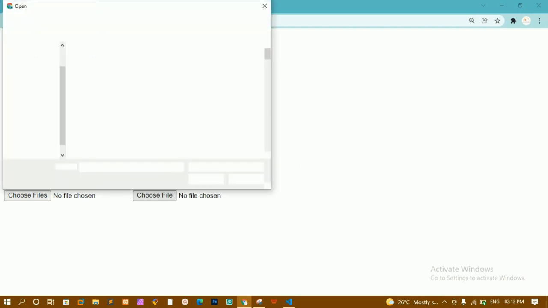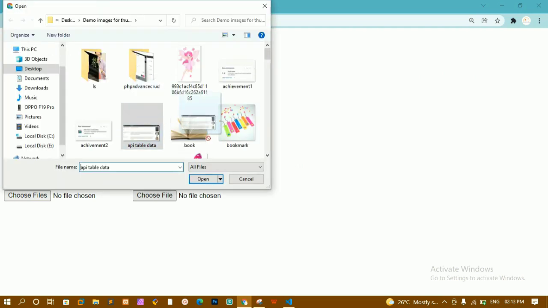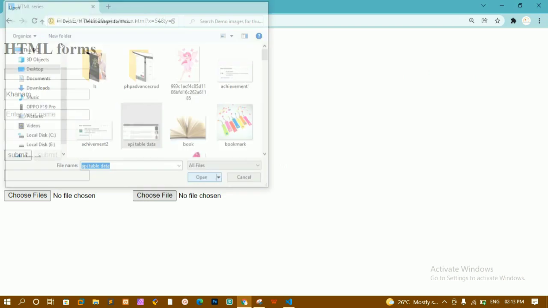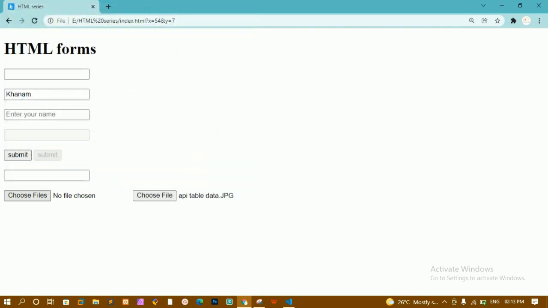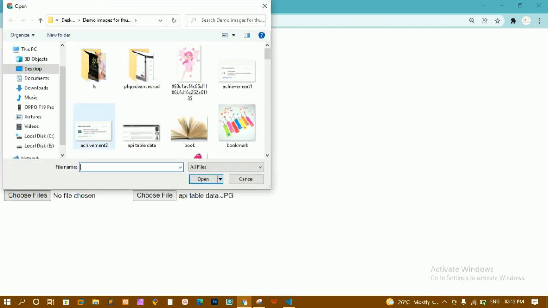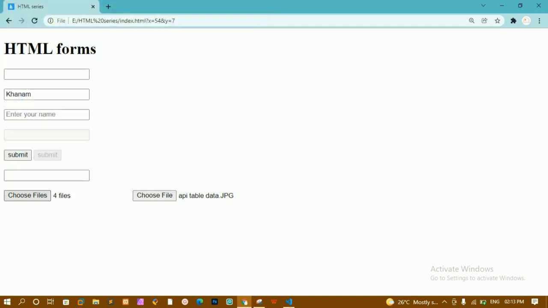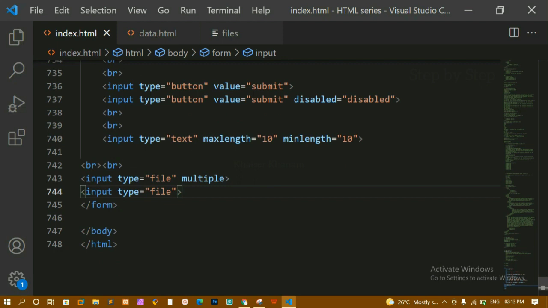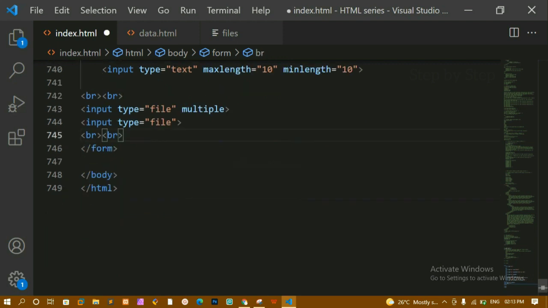Now when I click on this, even if I click on the shift button, I cannot select multiple images. I can select only one image, and that image will be displayed. But here I have given multiple. I can select multiple images by clicking shift and dragging, and all the files will be selected. Okay, this is all about the multiple attribute. Let me just copy this, and here I'm just going to paste.